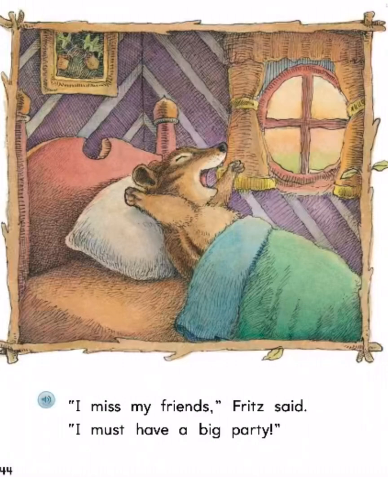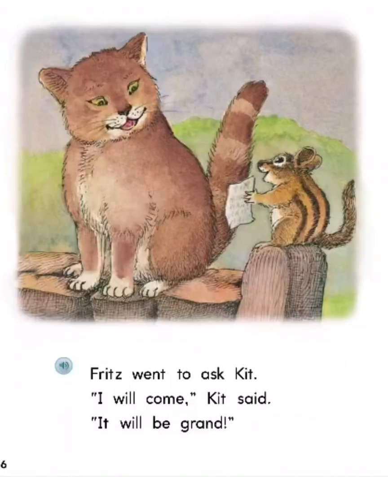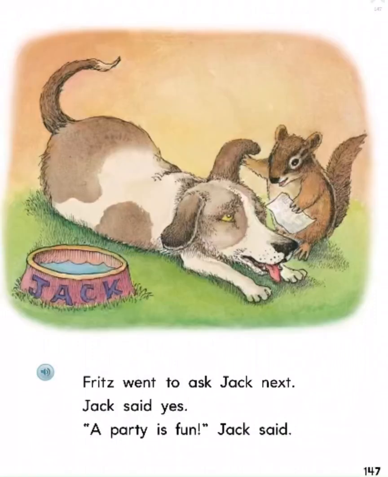"I miss my friends," Fritz said. "I must have a big party." Fritz had a list of friends to ask to his party. Fritz went to ask Kit. "I will come," Kit said. "It will be grand." Fritz went to ask Jack next. Jack said yes. "A party is fun," Jack said.